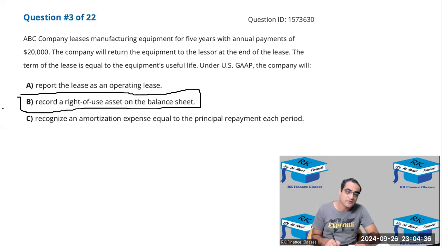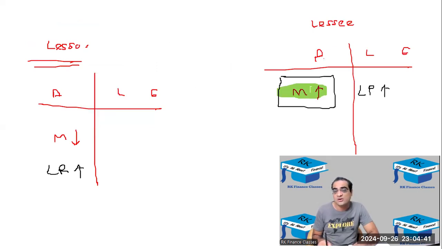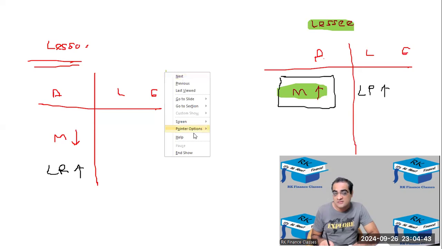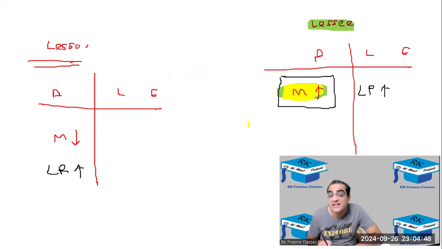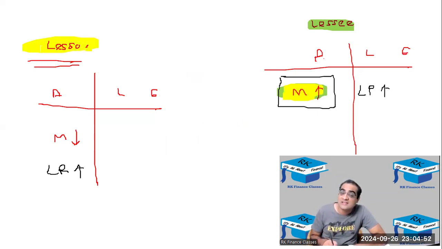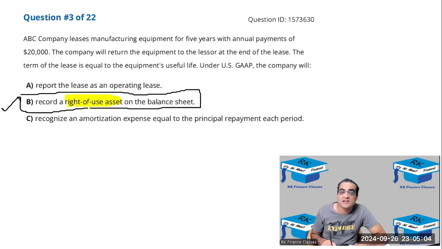Why is it called right of use? Because this asset, although it is there on the balance sheet of the lessee, is technically owned by the lessor. The lessee is recording that asset on the balance sheet, but the lessee is not legally holding it. And hence that asset is called the right of use asset. It's not a legally owned asset, it's called a right of use asset. So the answer of this was B.